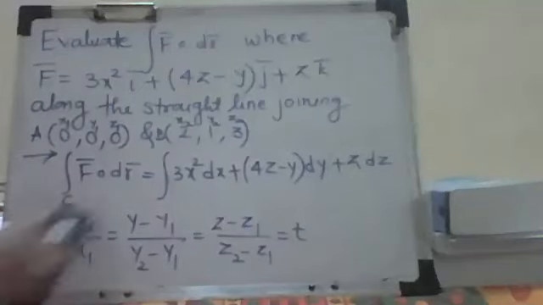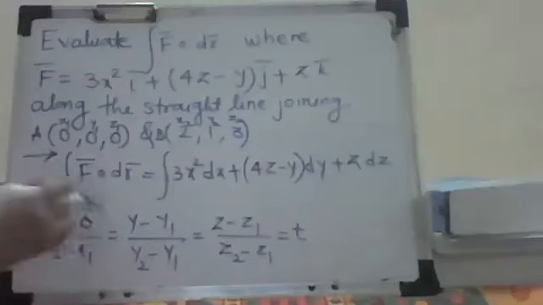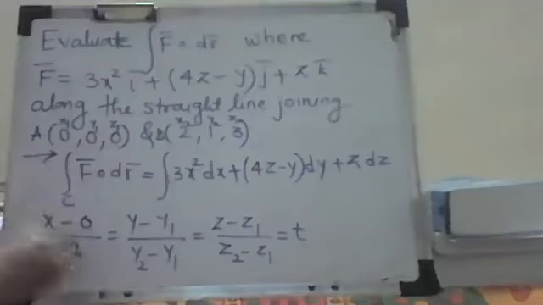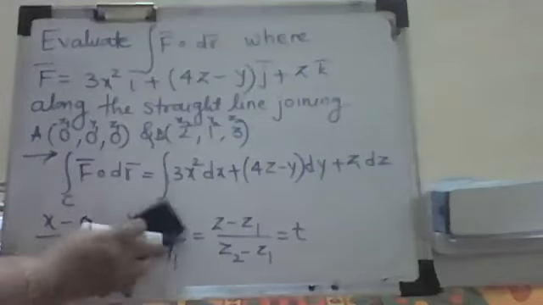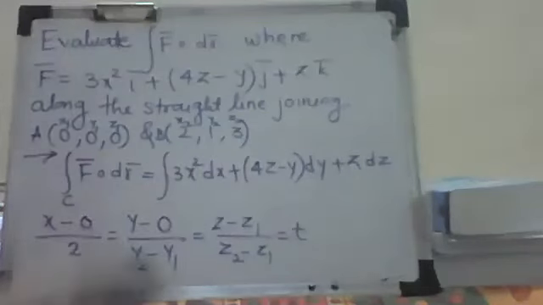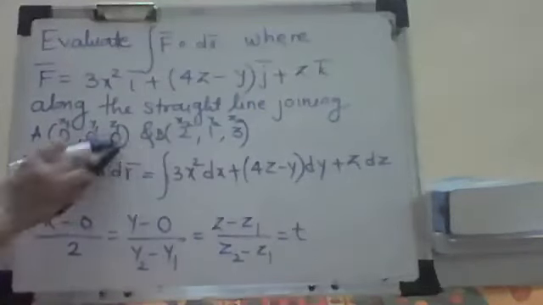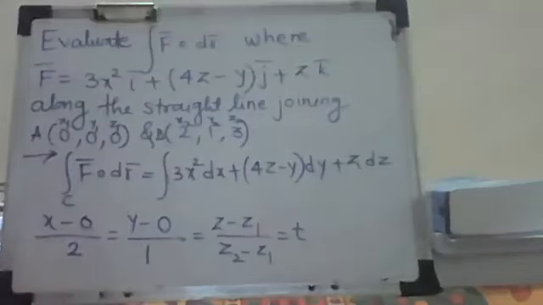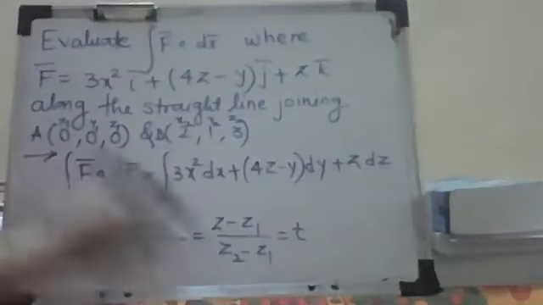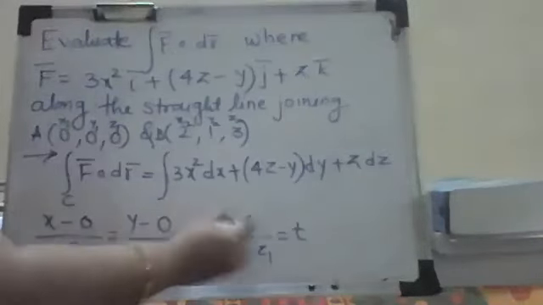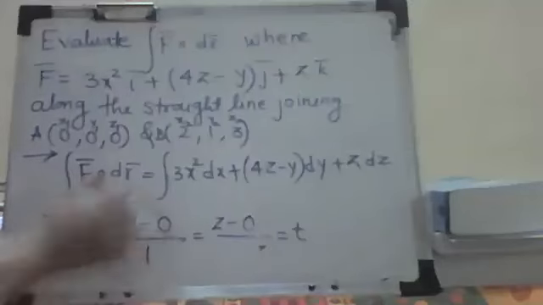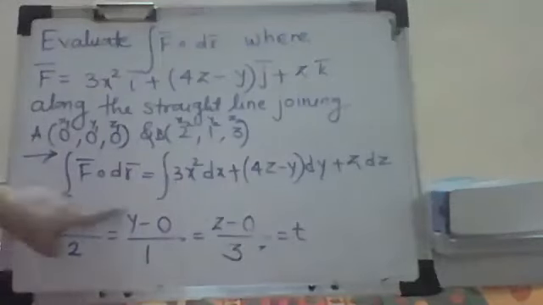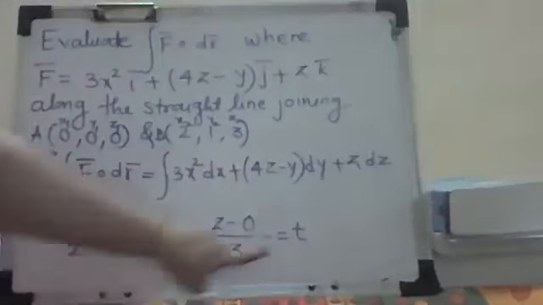So what will be x minus x1? x1 is 0, correct? x2 minus x1 means 2 minus 0, that is 2. Then y minus y1, which is y minus 0. y2 minus y1 is 1 minus 0, so it is 1, correct? Then we have z minus z1, z1 is 0, and z2 minus z1 is 3 minus 0, which is 3. That is equal to t. So I am getting x upon 2, y upon 1, z upon 3, equal to t.